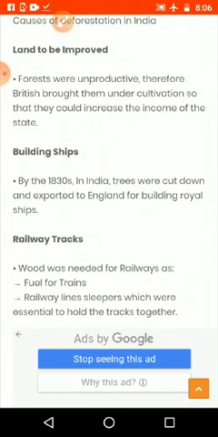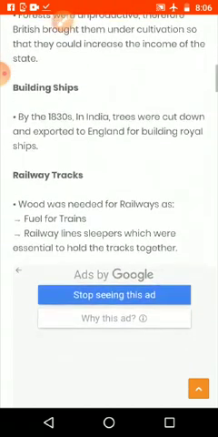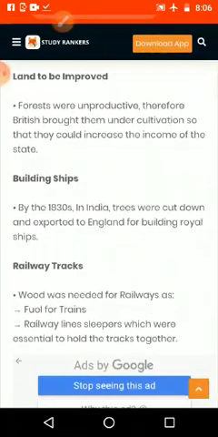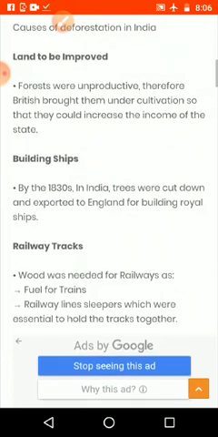Then shipbuilding. In the 1830s in India, trees were cut down and exported to England for building royal ships. Not for Indian purpose. They took timber from India for a royal ship that they wanted to make in England.